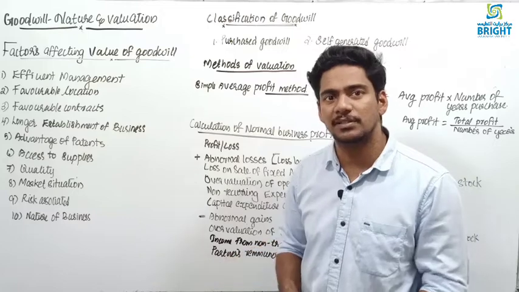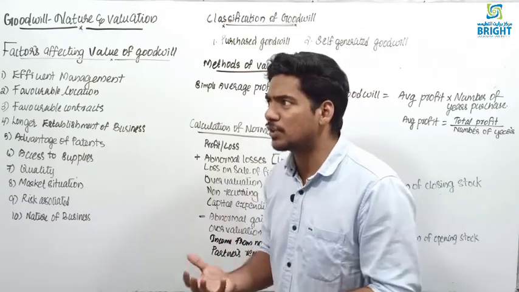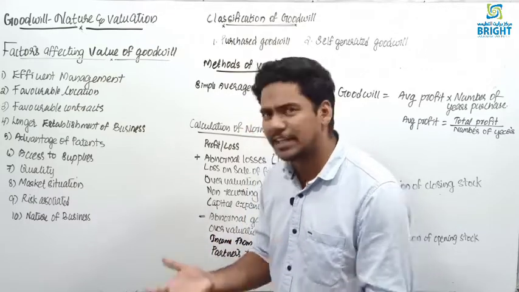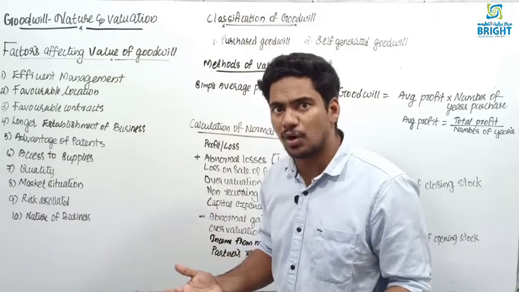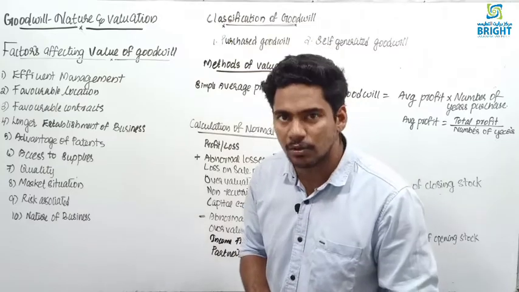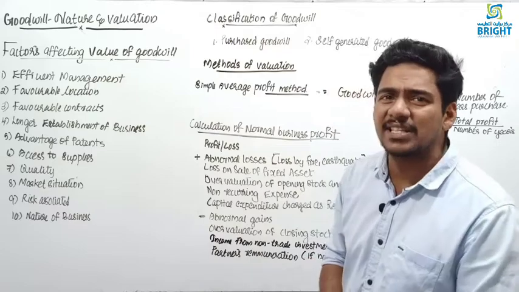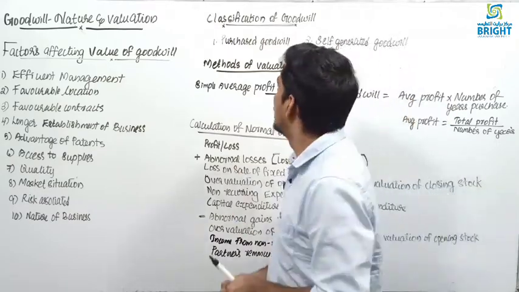Okay, nature of business. The nature of business is also affecting. If you are producing goods which have really good demand in the market, which have very high demand in the market, then you can sell more goods. Through selling more goods you can earn more profit. More profit means more goodwill. These are the factors which affect the value of goodwill.